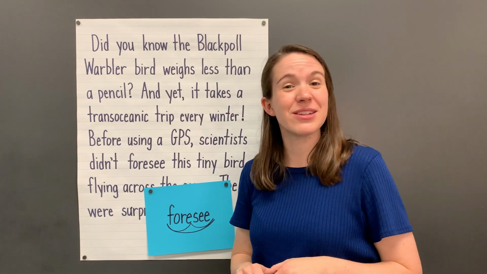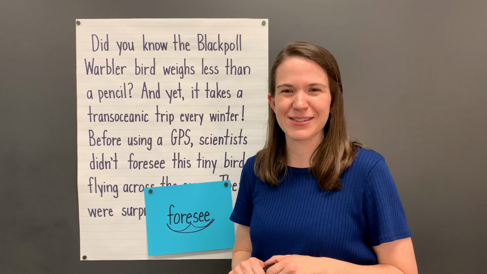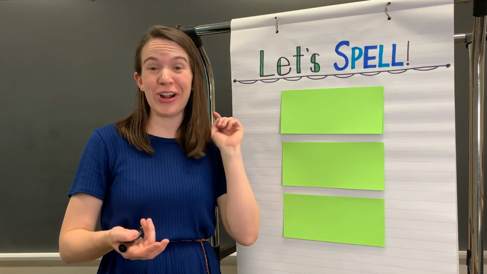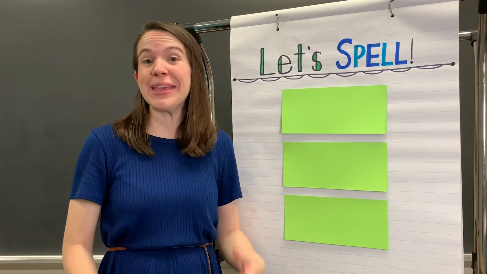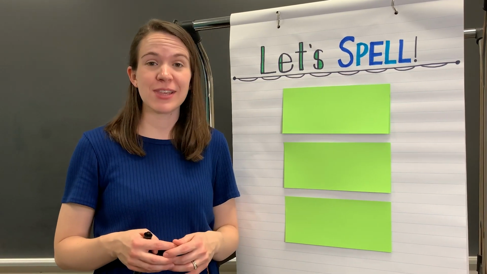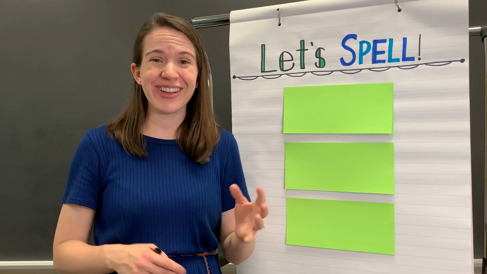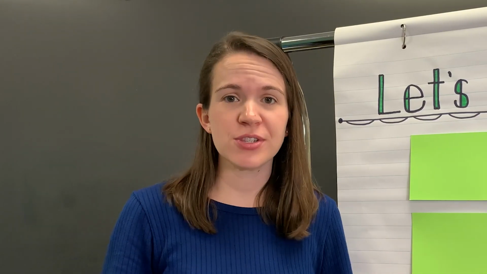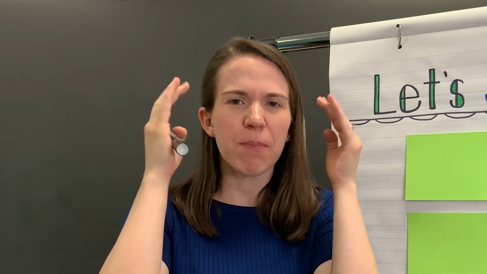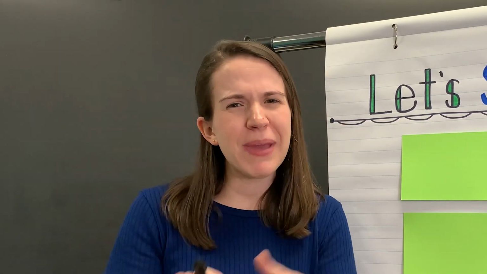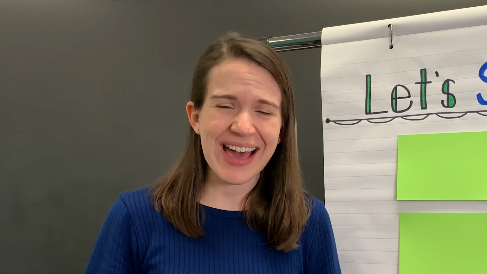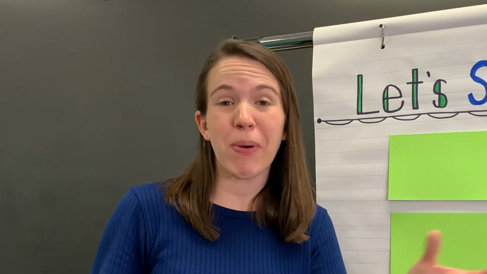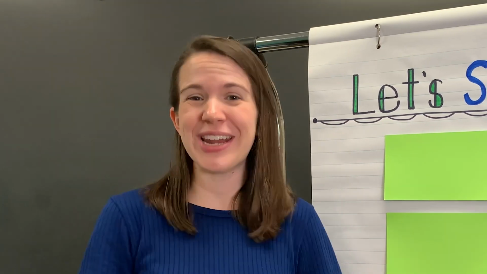Now let's see if we can spell some words with these prefixes. We've had a lot of practice reading words with the prefixes for and trans. Now let's see if we can spell words with these prefixes. You're going to need whatever you have to write on and whatever you chose to write with. When we spell words, we like to visualize or make a picture in our minds of how many word parts that word has. Then we can think about the sounds that we hear in each part of that word before we write it down. Are you ready to try?